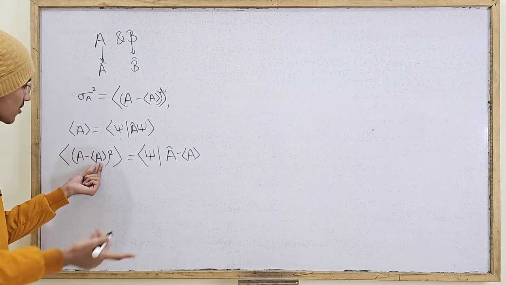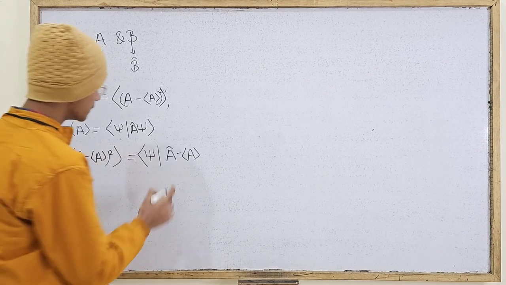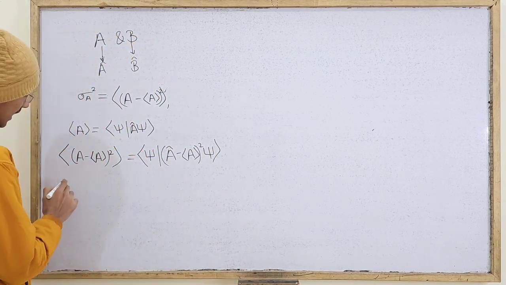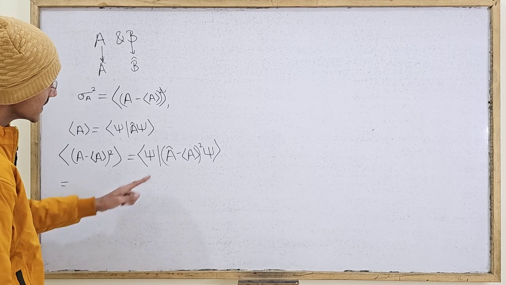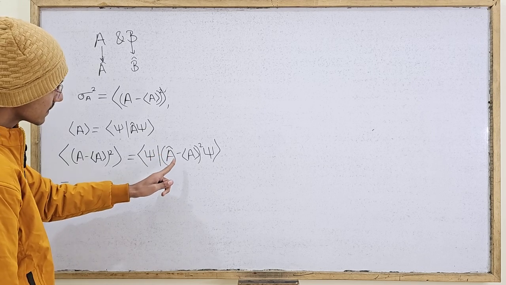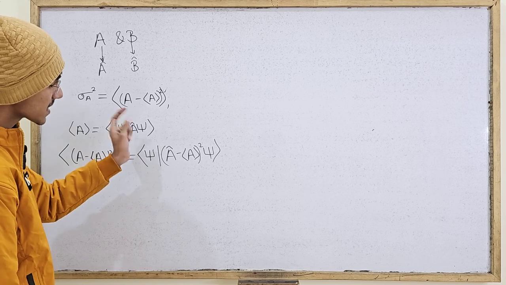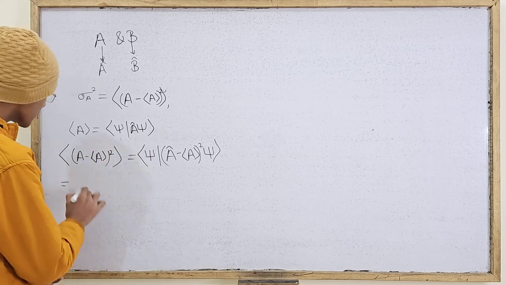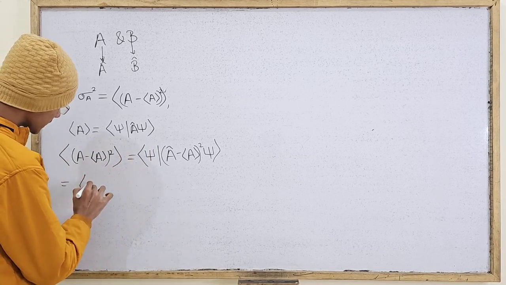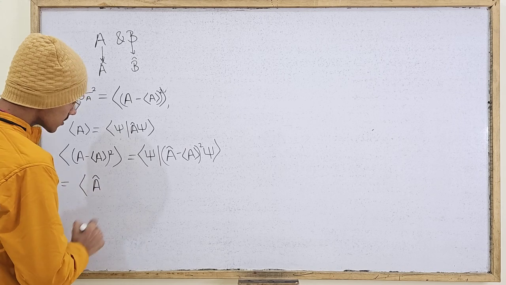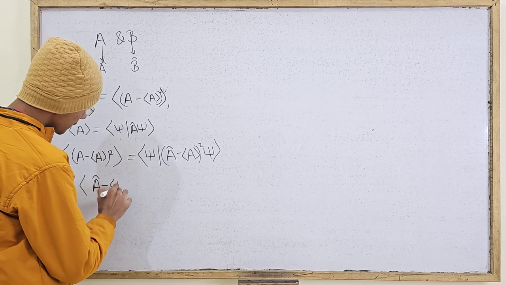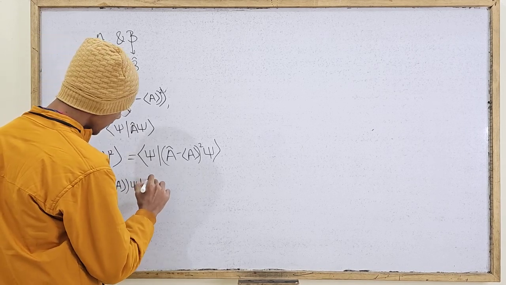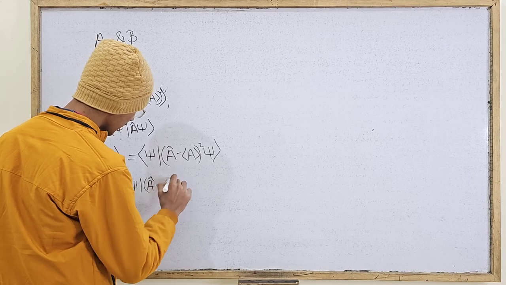So it is not a function, it is not a vector, it is just a number, squared, psi. Here one thing I can do: since it is A caret minus expectation value of A, let's just call it mean A, times A caret minus mean A, psi. We can write this, since they are Hermitian operators of course, as the inner product of A caret minus mean A on psi and A caret minus mean A on psi.